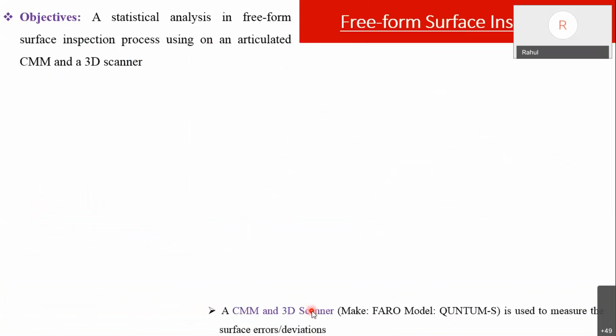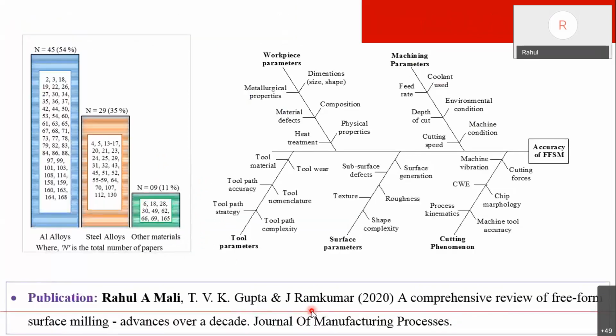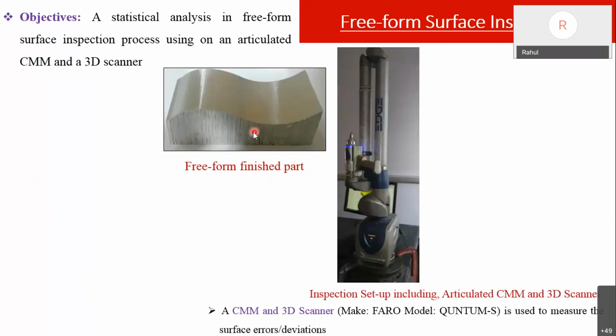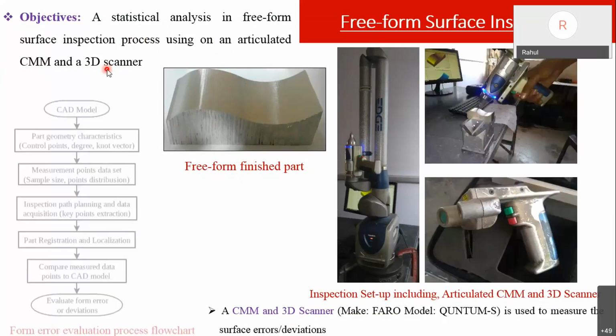Okay, the inspection part I will go through roughly, I will not take much time. After the experimental investigation, once I got the finished part, we did a simple comparison. We statistically analyzed the outputs, where the output is freeform surface form accuracy. Except for the forces obtained or roughness, another indicator of surface quality is form error or form deviation. We measure form deviation with a CMM and with a 3D scanner, and we analyzed and compared both.